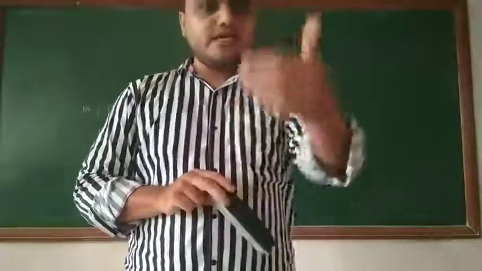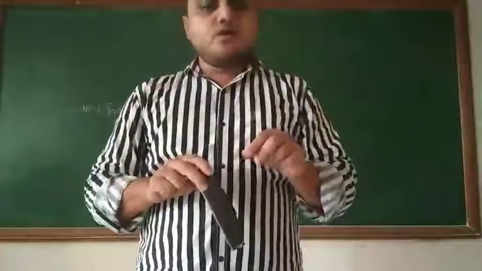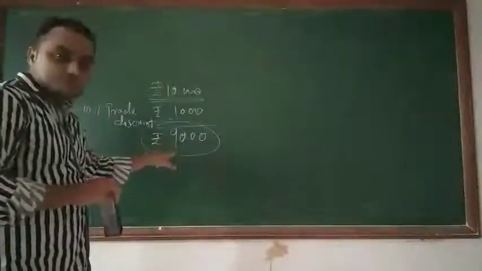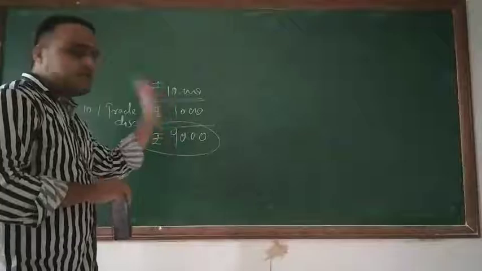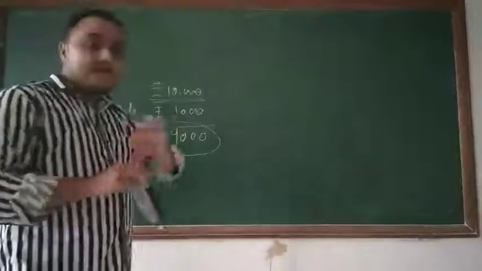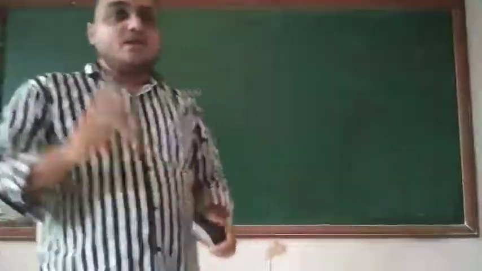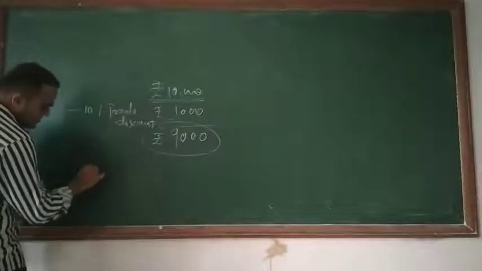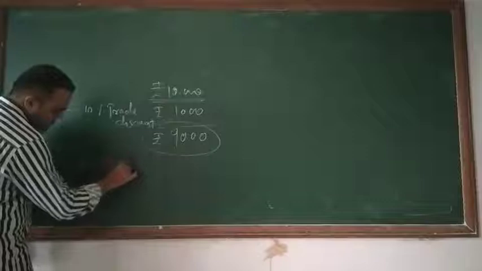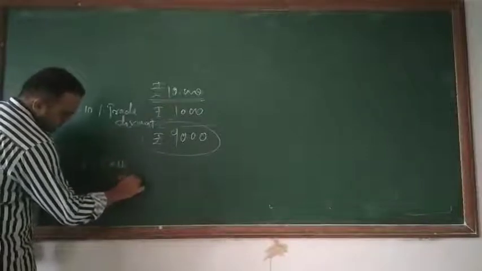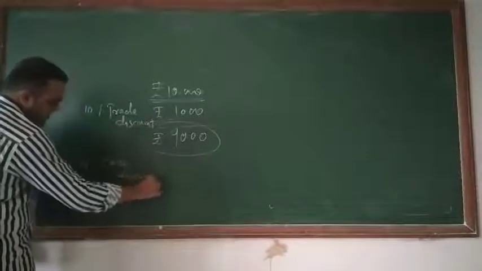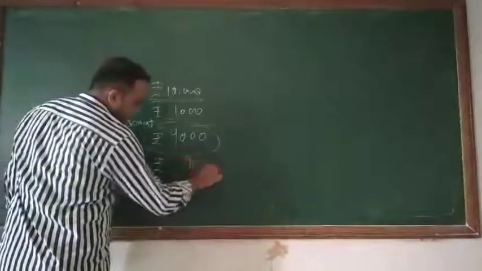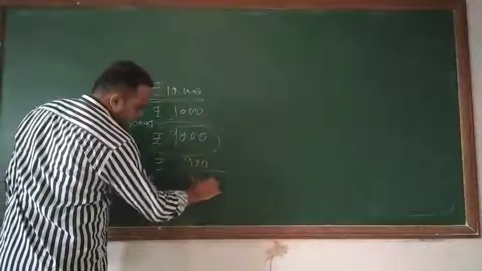So the shopkeeper is selling this product, the actual price is 10,000, but the customer's last bottom line, the payment line, will be 9,000. So 1,000 is directly minus from the price. Now suppose you have to calculate cash discount, it is 10% cash discount. Now 10% of 9,000 is 900. So it will be 8,100 rupees now.